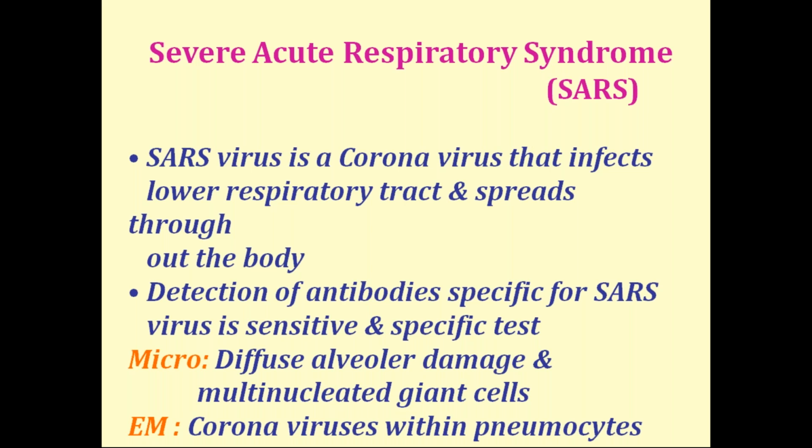The entire lung shows patchy or consolidated areas. Still the patients are RT-PCR negative, but CT is showing lung changes. That's why we now advise RT-PCR and also CT lung for the detection of SARS. There will be diffuse alveolar damage.